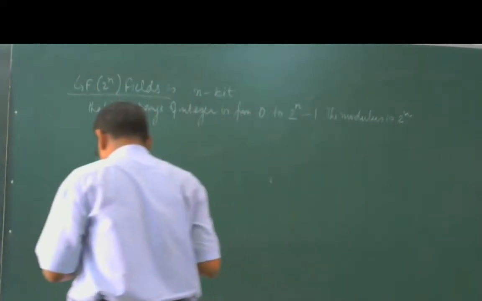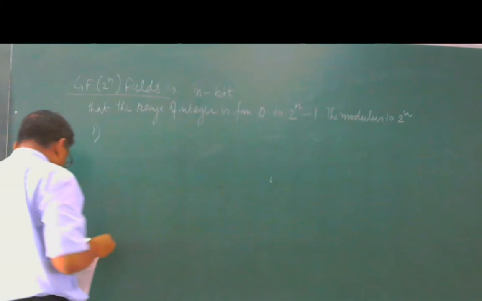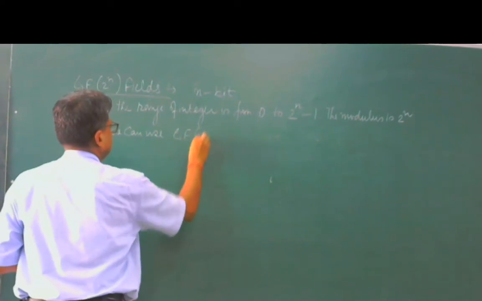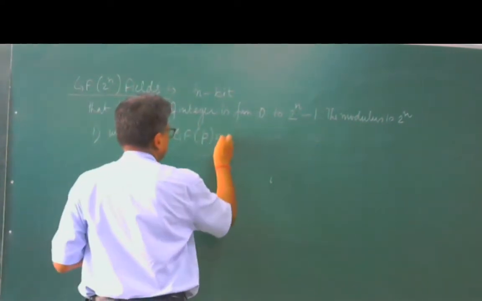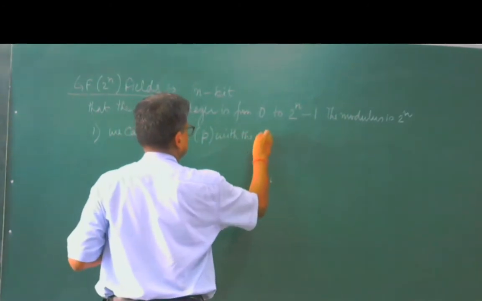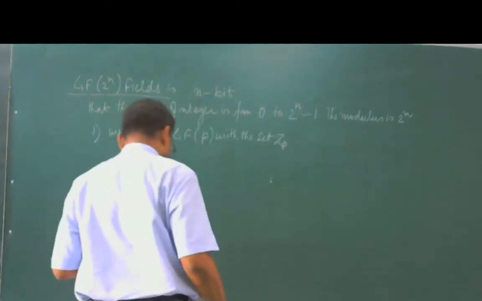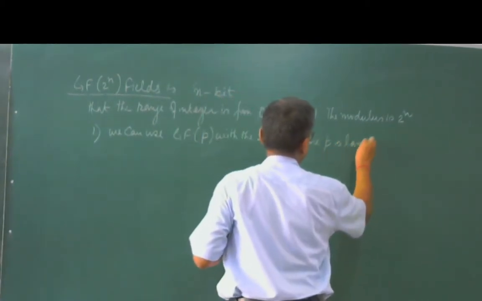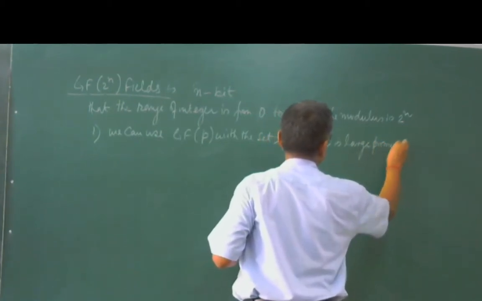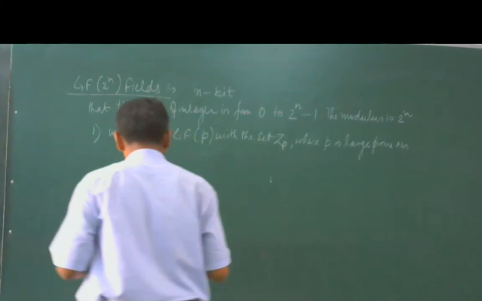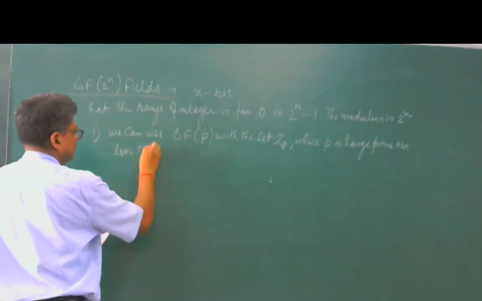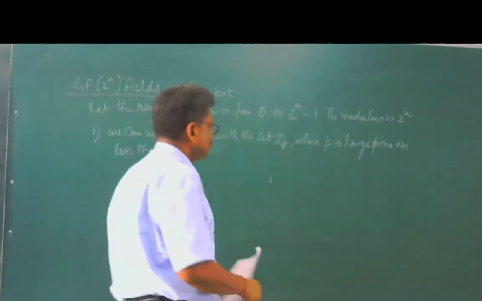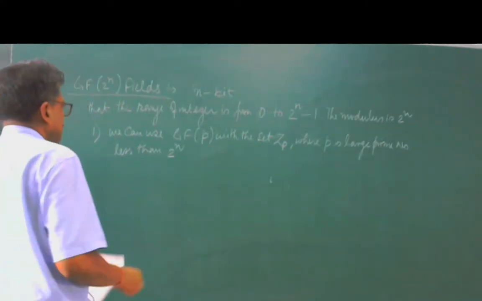The first choice is we can use GF(p) with the set Zp, where p is a large prime number less than 2^n, because the range is from 0 to 2^n minus 1. So p is a large number less than 2^n.